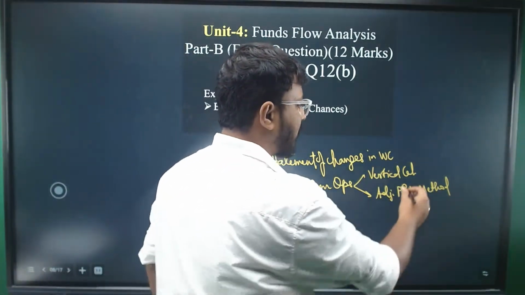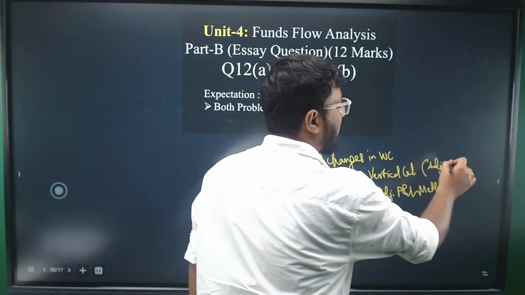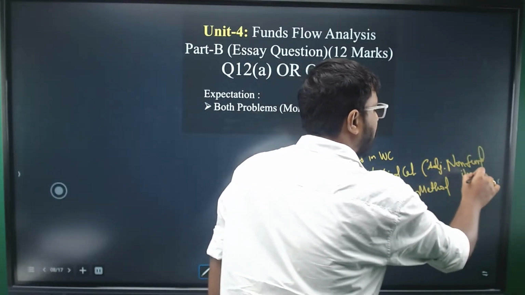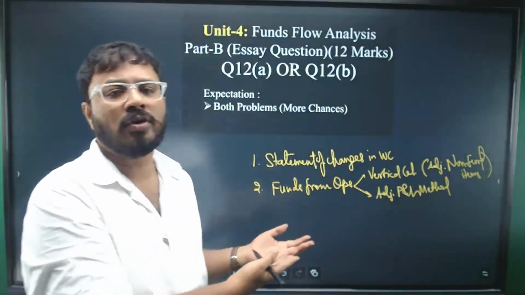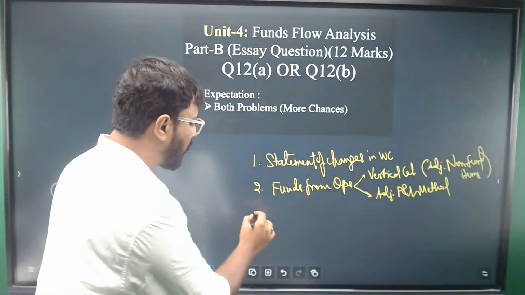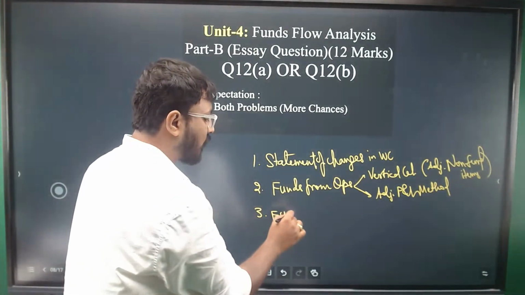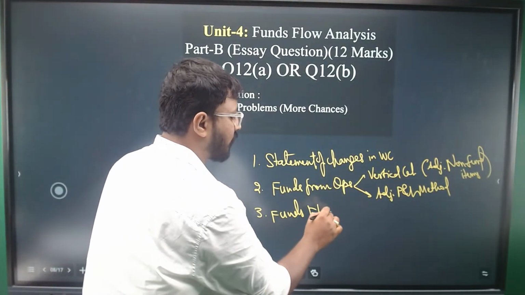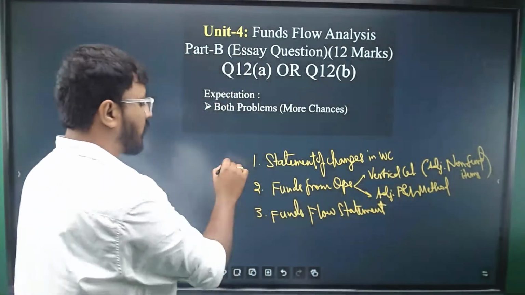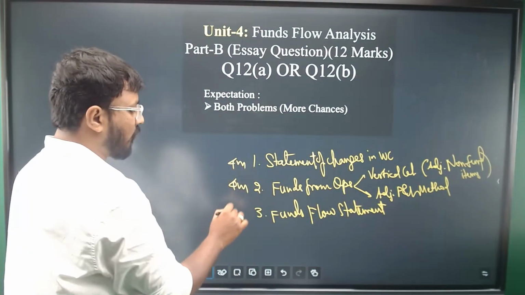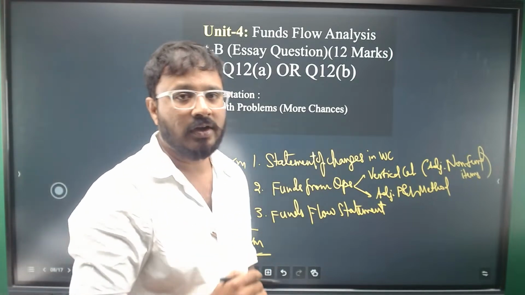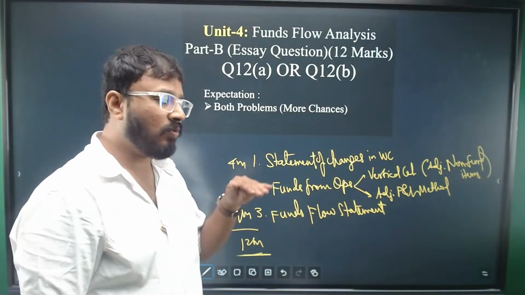So we will adjust the non-fund items. What are non-fund items? Which are similar to the non-cash and non-operating items we discussed in the cash flow statement. And then we'll prepare the actual funds flow statement. So you can consider that each of these statements will give you 4 marks. So that gives you 12 marks, right? Purely format based, we'll see a question now.